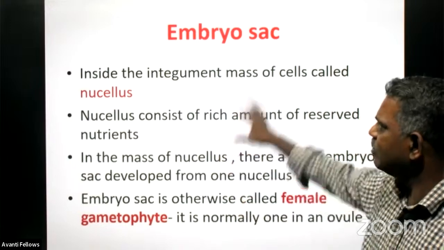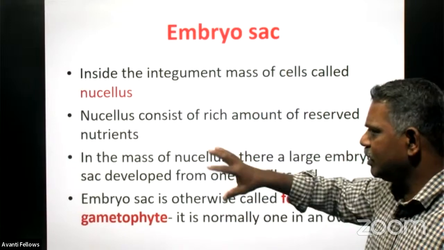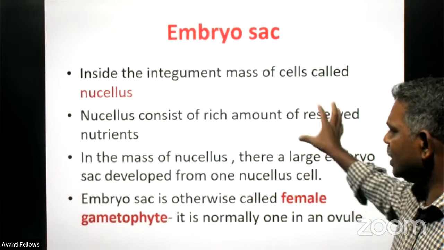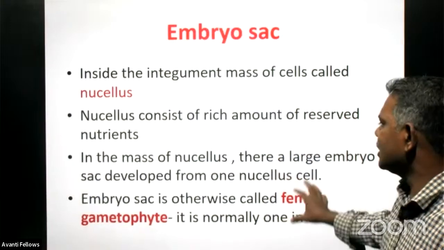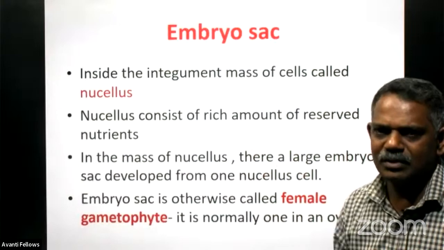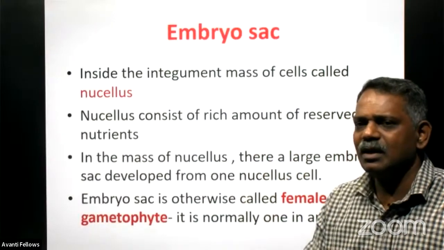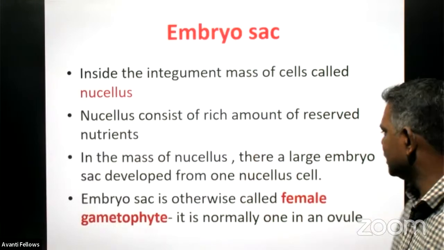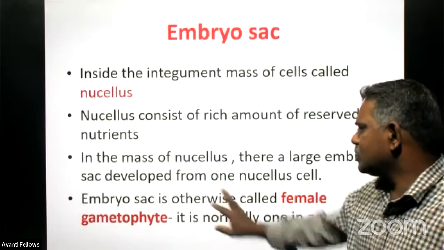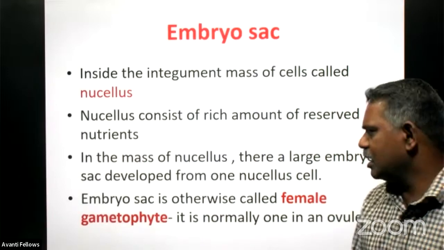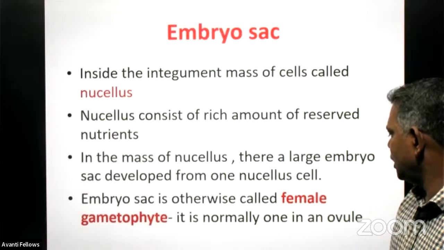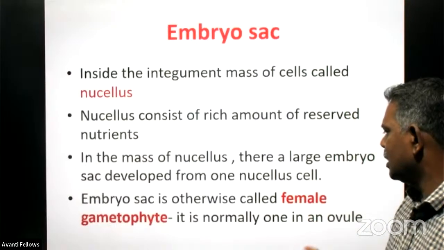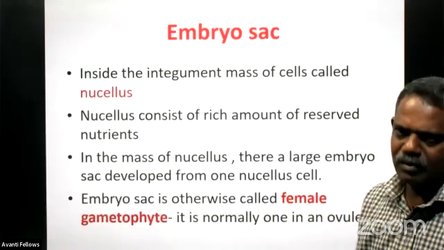So actually, at the time of this formation, there will be no embryo sac inside, and this embryo sac is developed from any one of the nucellus cells. You know, a nucellus cell is a diploid cell only, and from this diploid cell the embryo sac is getting developed. The embryo sac is otherwise called the female gametophyte, and normally only one embryo sac is present in one ovule, right?